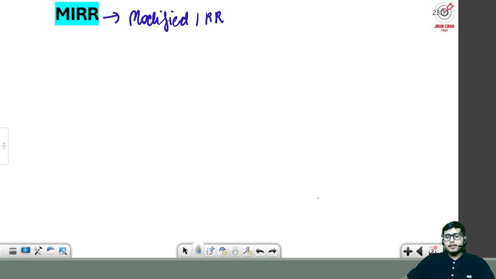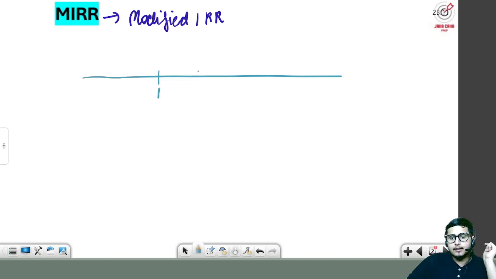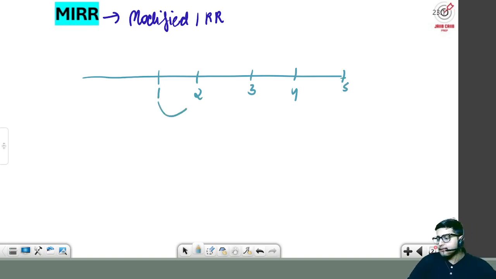So the problem with IRR was that we were assuming that the cash flows we are going to receive at the end of year 1, year 2, year 3, year 4 and so on, we are reinvesting that amount at IRR only.